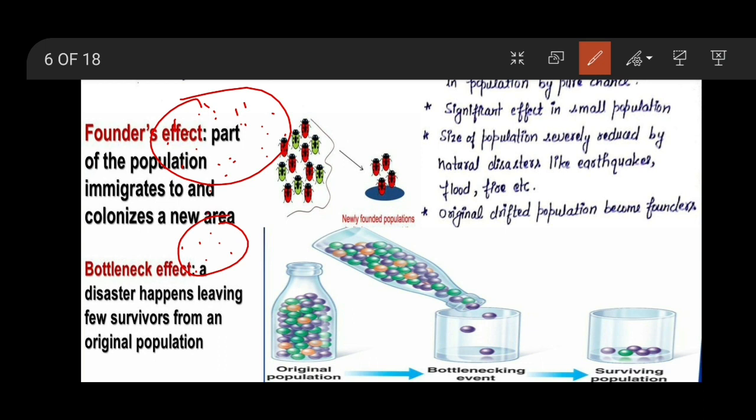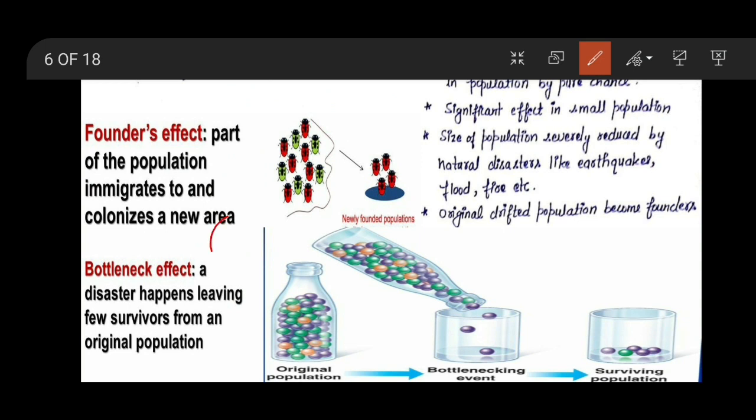So if there is a natural calamity here, and out of these 10 only one species is there, there will be a marked reduction. But in this case, if there is a natural calamity and, I'm only taking this as an example, if 1,000 individuals died due to this natural phenomenon, still the number is very large and that change is unnoticeable. That is not going to affect this population size. So that's why its effect is more pronounced in a population whose size is very small.